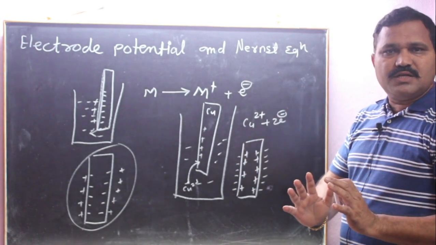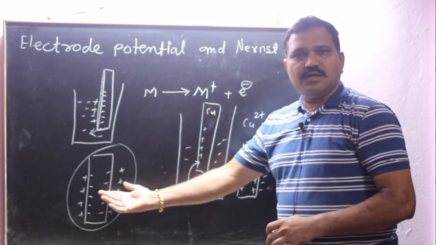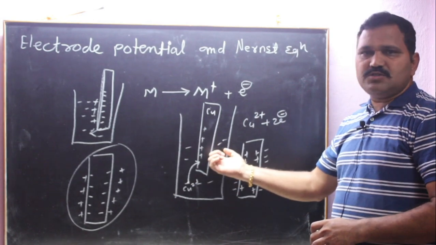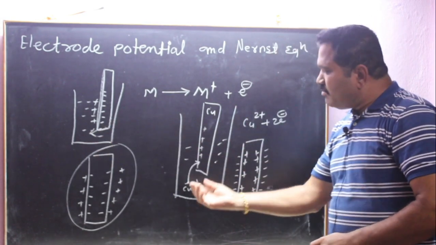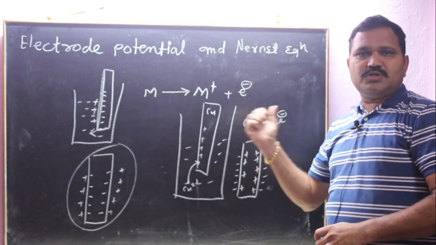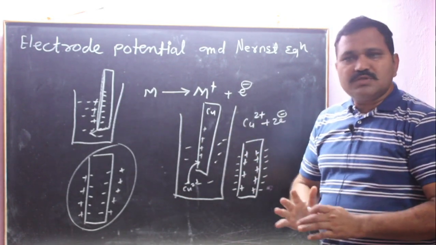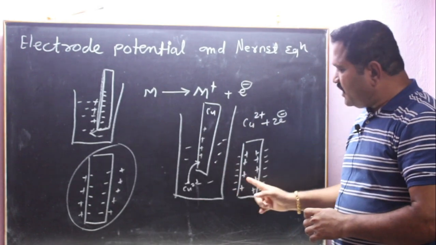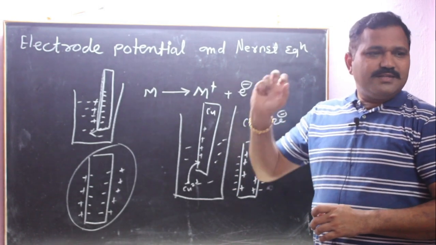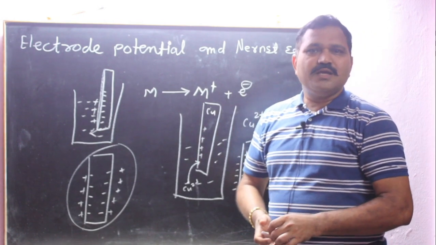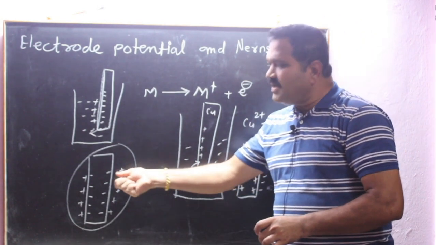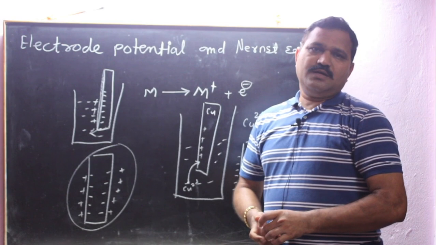Whatever may be the tendency, may be a tendency of oxidation, may be a tendency of reduction, maybe substance goes in the solution, maybe substance from solution deposits on the electrode. In both cases there is a formation of electrical double layer, and this electrical double layer is responsible for electrode potential. There is a development of potential on that electrode.